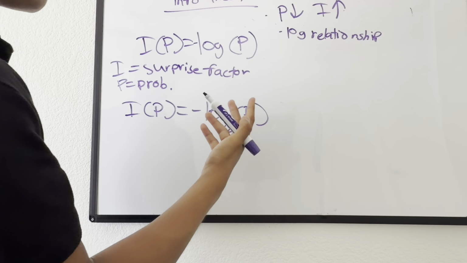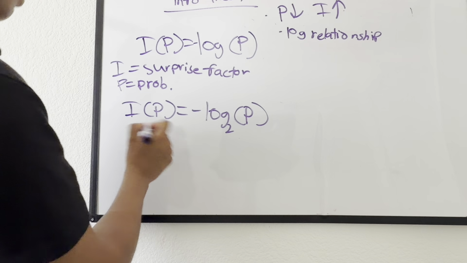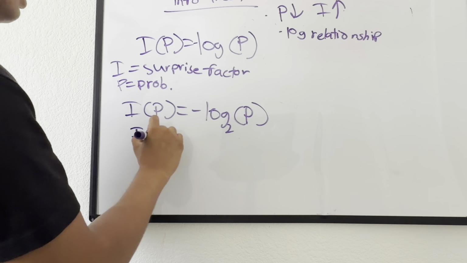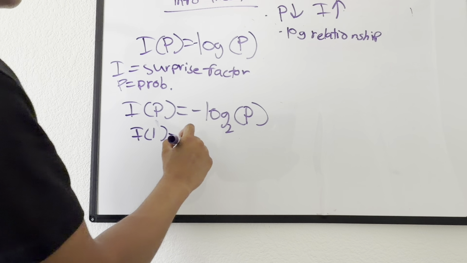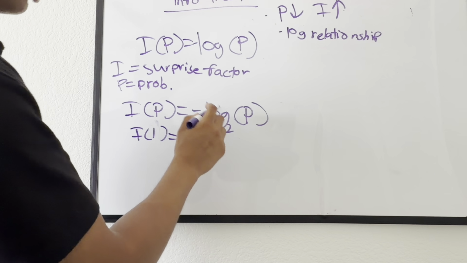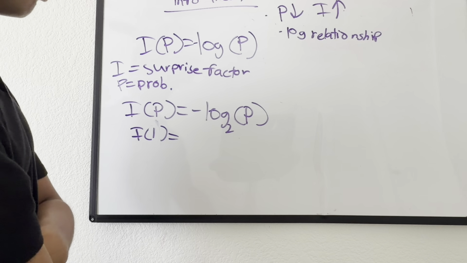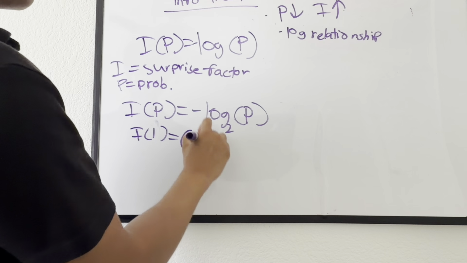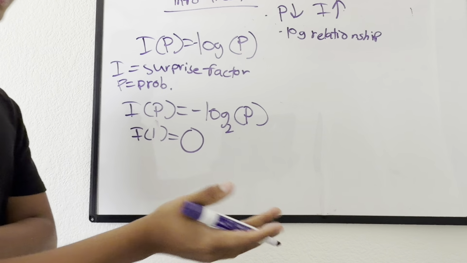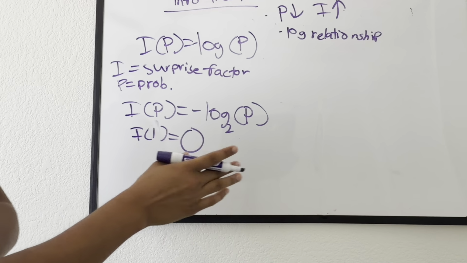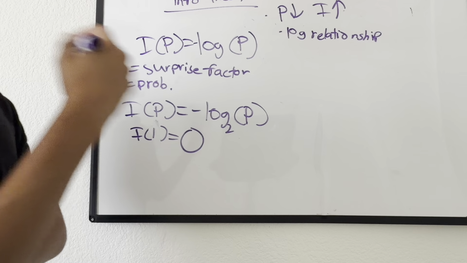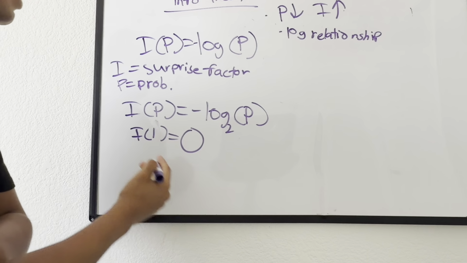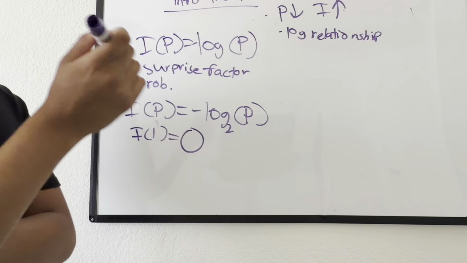Then I of 1 is going to be equal to, well, what's log base 2 of 1? It's going to be 0. So I of 1 is equal to 0. And that makes perfect sense because the probability of this happening was already 100%, meaning we gained no new information from that statement. So it all makes sense mathematically.